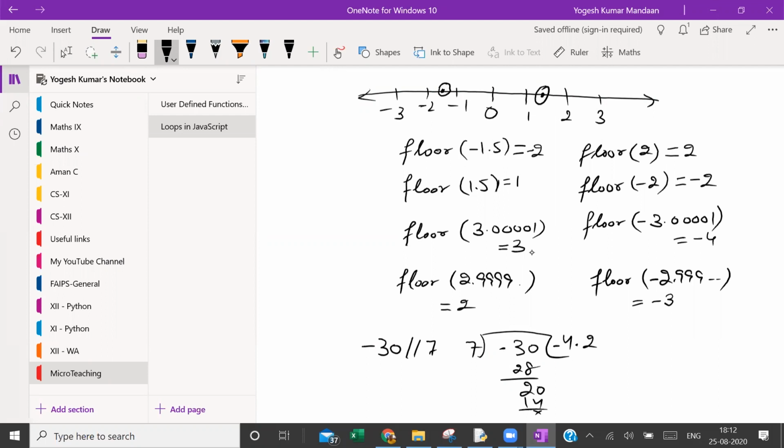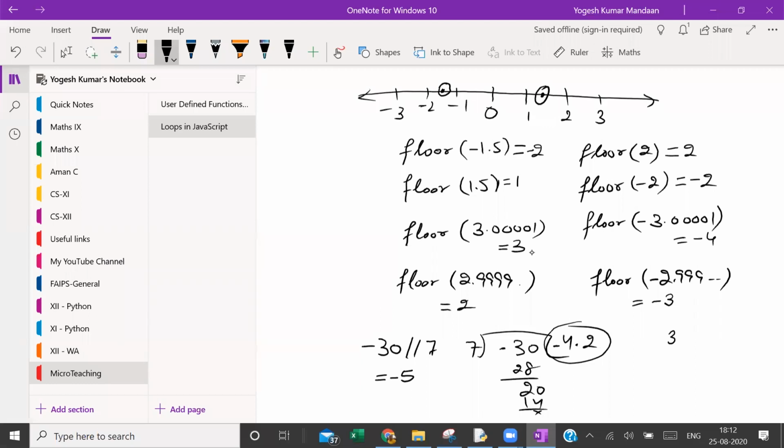The quotient will be negative. So what will be the floor of this? Minus 5. Yes, minus 5. So it is quite easy now. Similarly, 30 divided by minus 7, that is also minus 5. Is that clear?